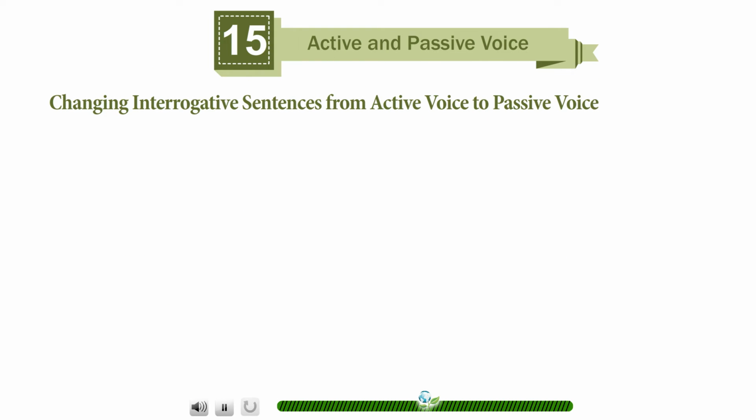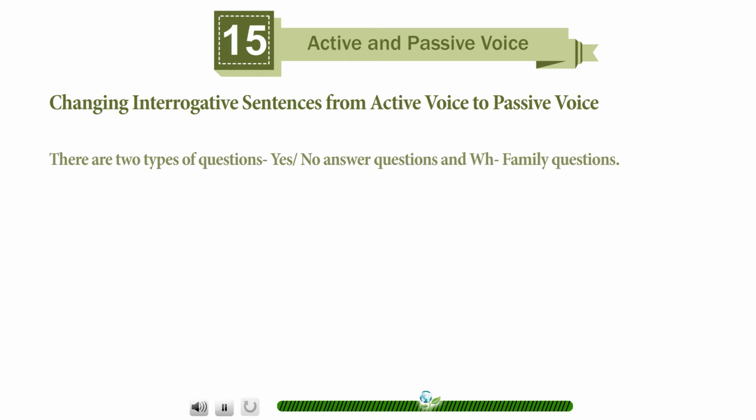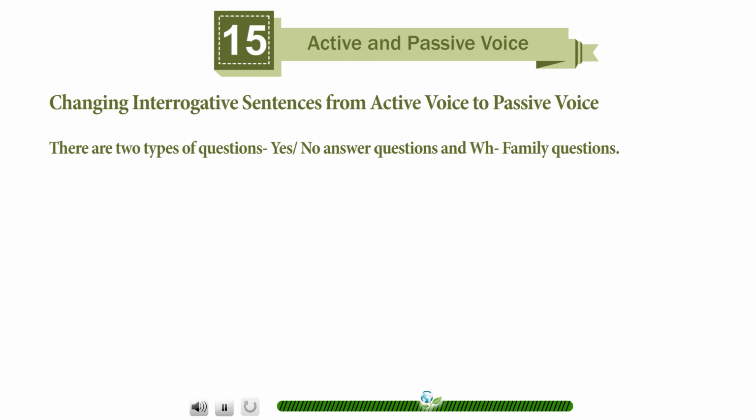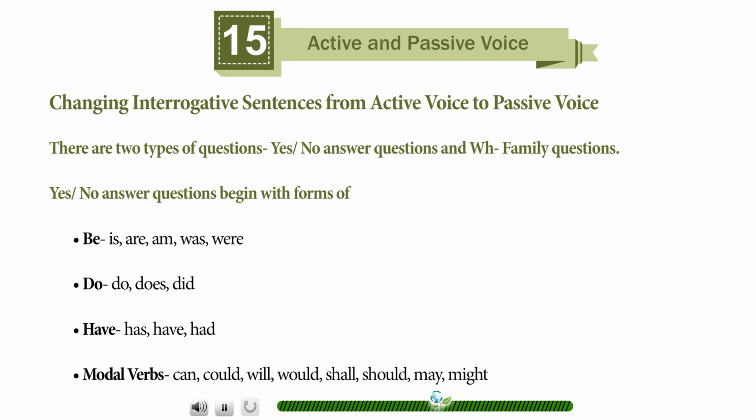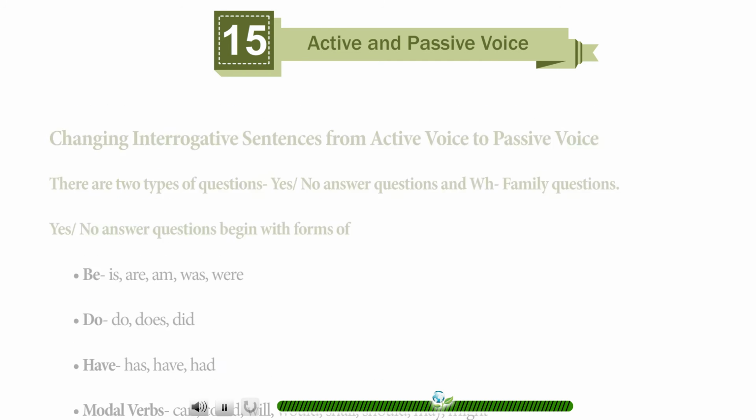Changing interrogative sentences from active voice to passive voice. There are two types of questions, yes or no answer questions and WH family questions. Yes or no answer questions begin with the forms of be: is, are, am, was, were; do, does, did; have, has, had; and modal verbs can, could, will, would, shall, should, may, might.